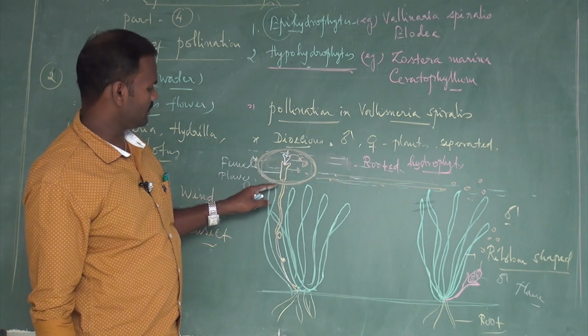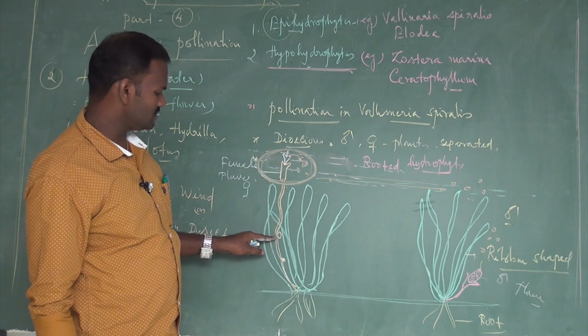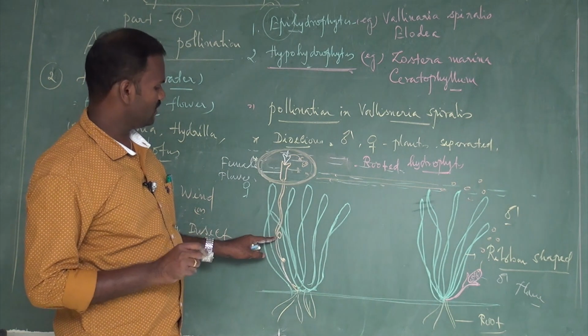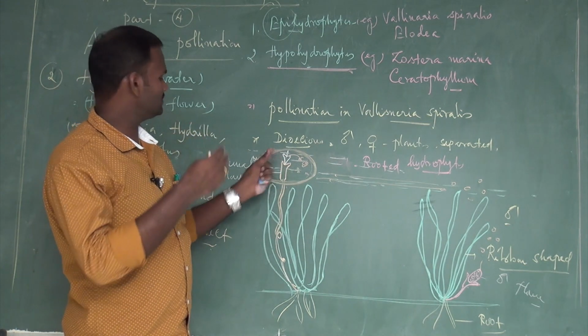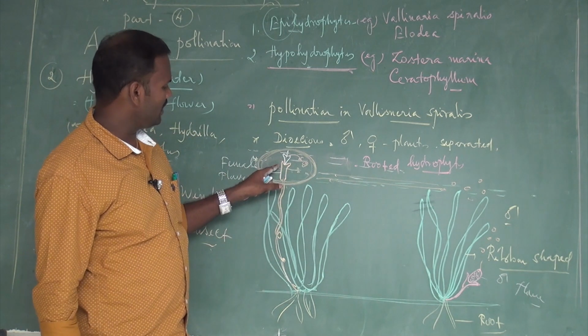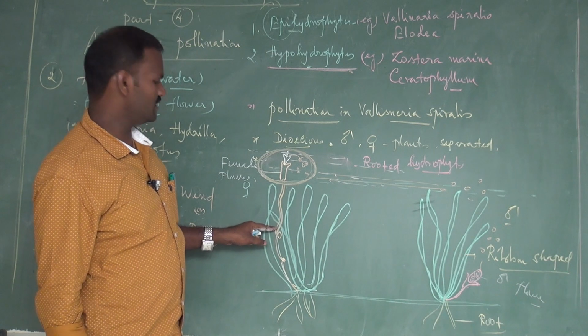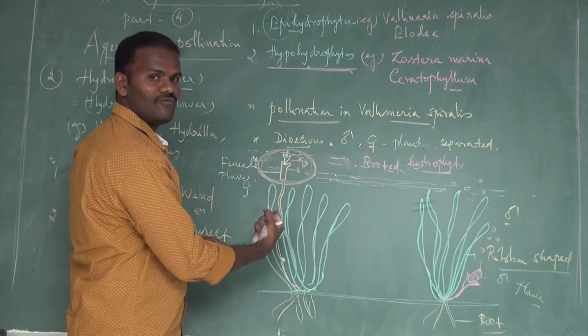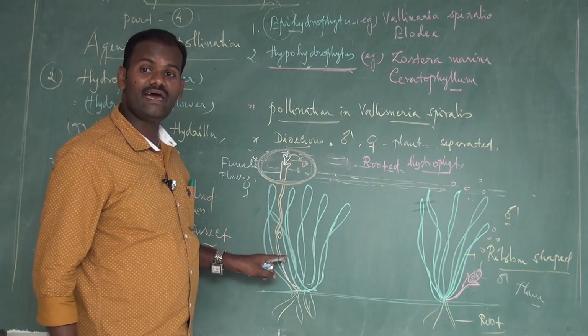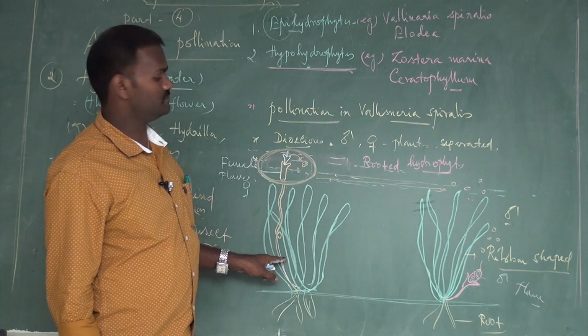Before pollination, the stalk of the female flower is highly coiled. During pollination, it becomes uncoiled and brings the flower up to the surface of the water. After pollination, the stalk of the female flower becomes coiled again to bring the female flowers under the water, where fertilization takes place.